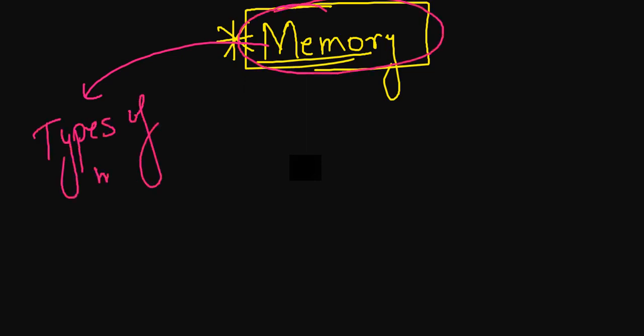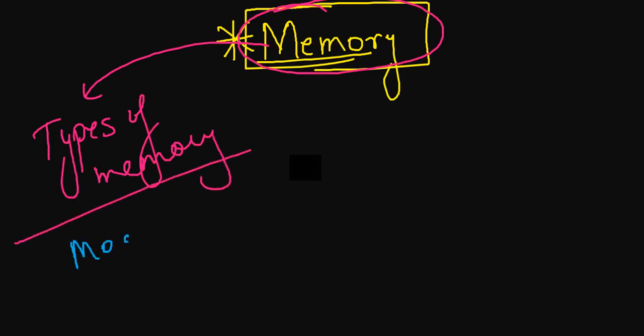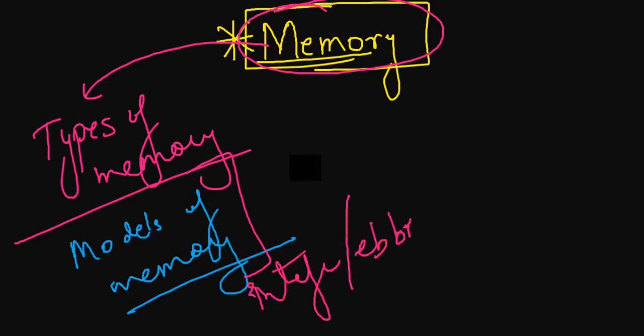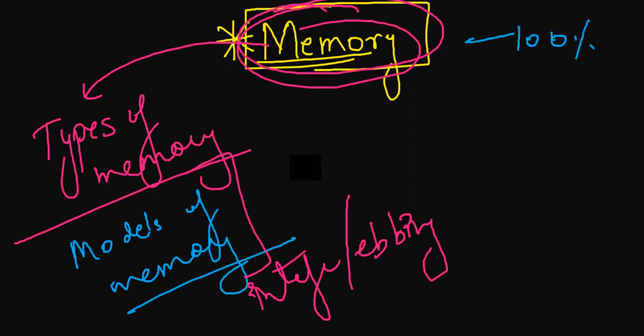So first of all, it's the topic of your unit number 5, memory. As you all know, every year they are asking questions from this topic about your memory, particularly about types of memory and then the models of memory. And last year they asked about interference or Ebbinghaus. So the memory topic is going to come again 100%. This topic you must be thorough with.